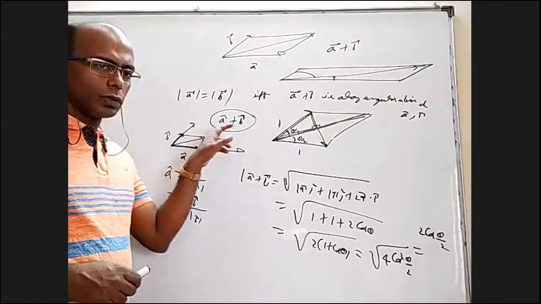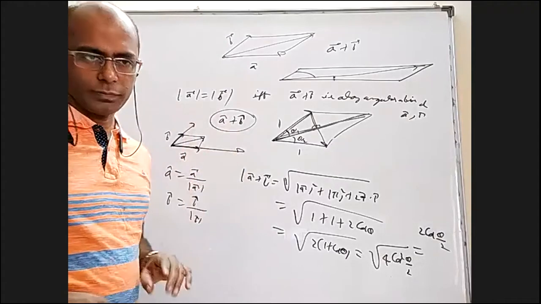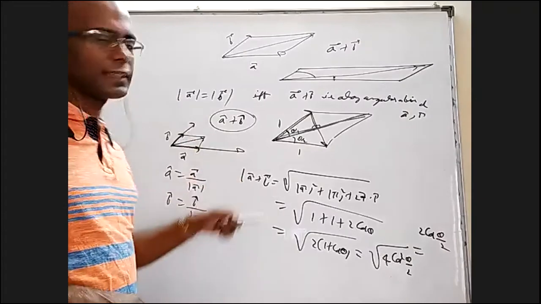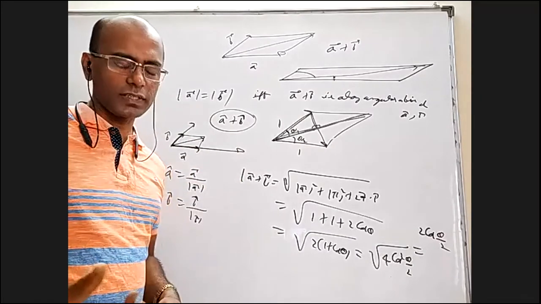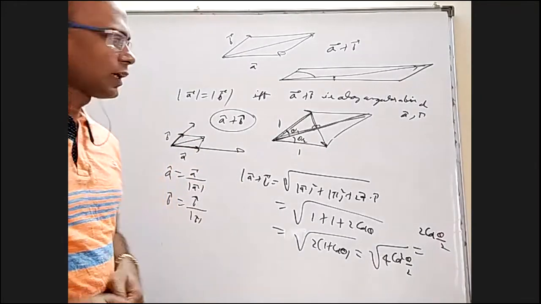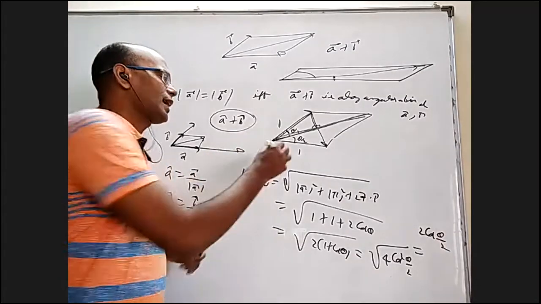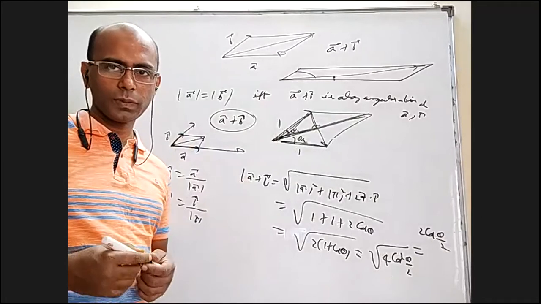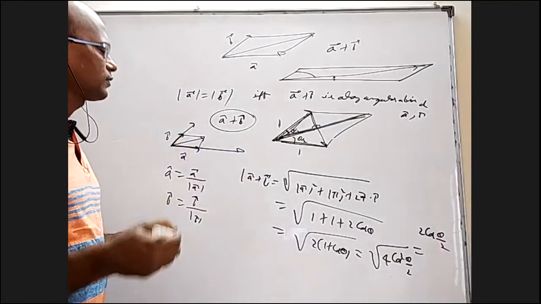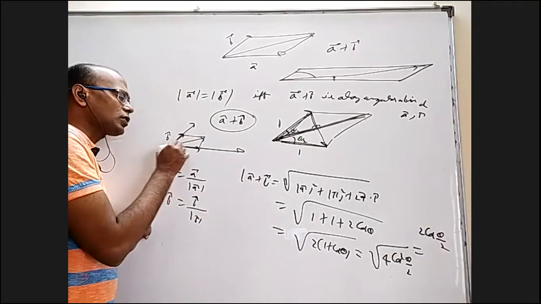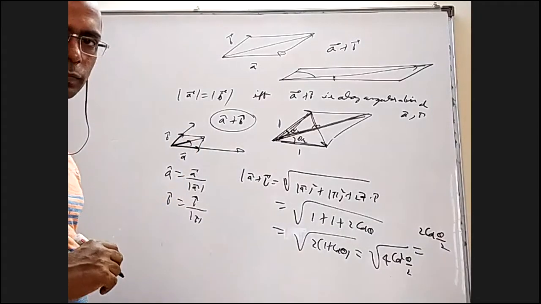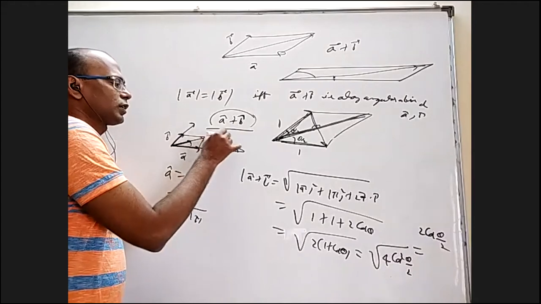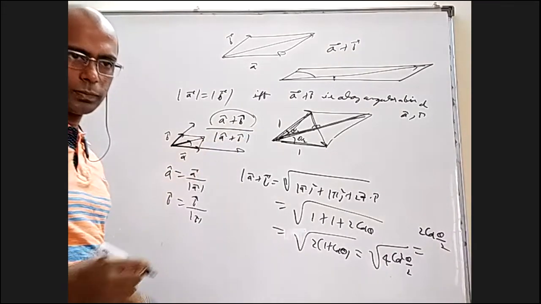But A cap plus B cap need not be a unit vector. A cap is a unit vector, B cap is a unit vector, but by adding them, there is no guarantee that the resultant vector you got is a unit vector. It is like asking, in a rhombus, if my side lengths are 1 unit, will the diagonal length be 1 unit? No, need not be. So if somebody wants a unit vector along the angular bisector, then you should divide by the magnitude, mod A cap plus B cap.